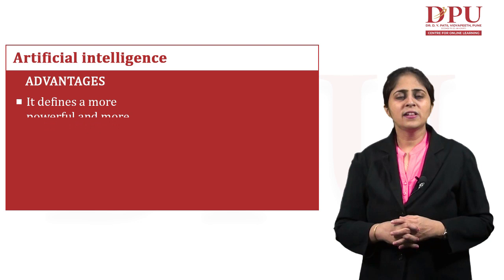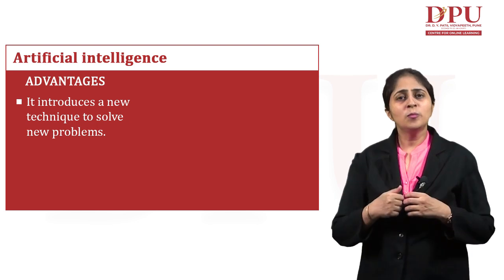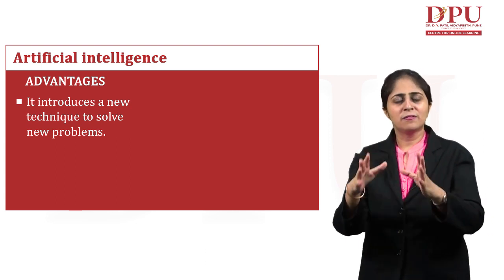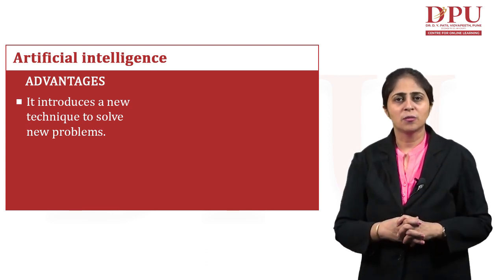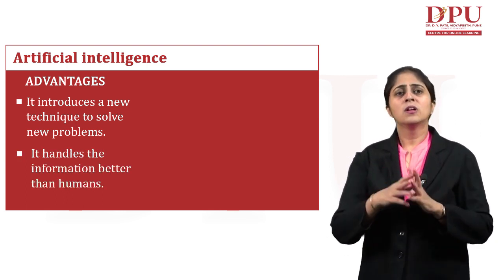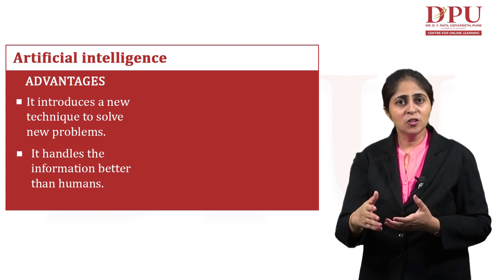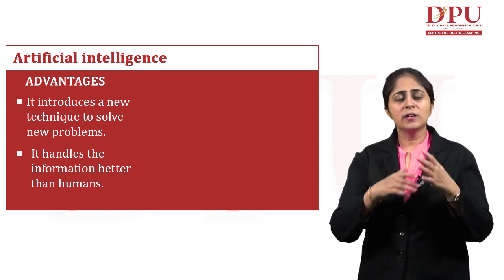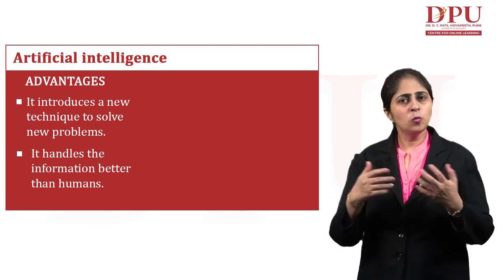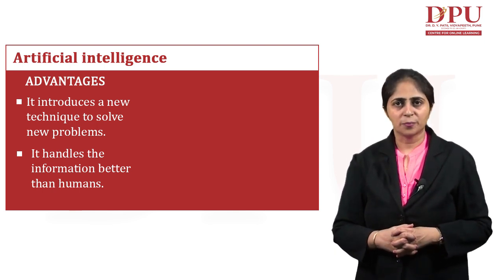Next, these artificial intelligence systems handle information better than humans. We humans tend to make mistakes, we tend to forget something, but when something is fed into the memory of these intelligent systems, it remains intact there until there is some technical issue. So in a way, these machines handle information better than humans. They are able to deliver the correct output, the right things, to the human. So these are a few of the advantages of artificial intelligence systems.